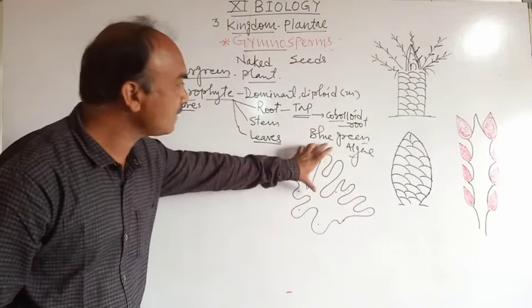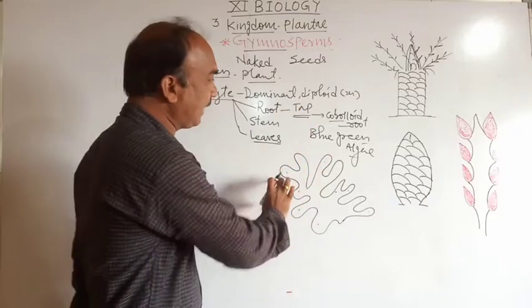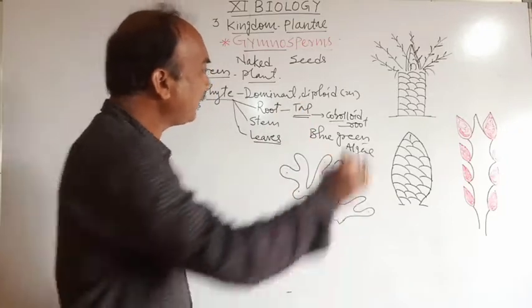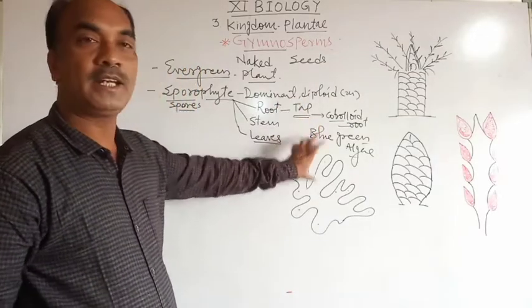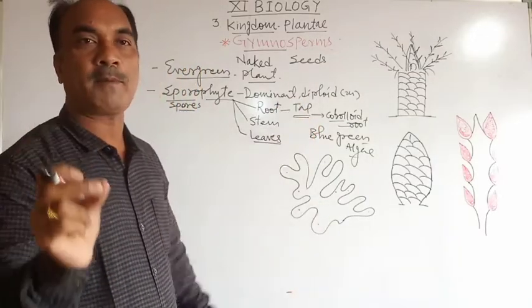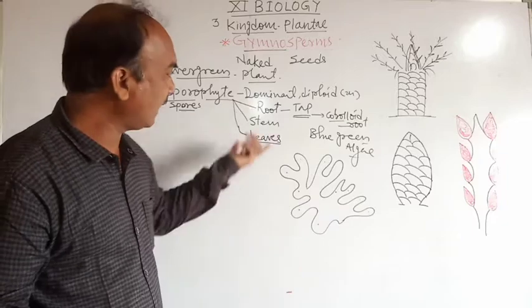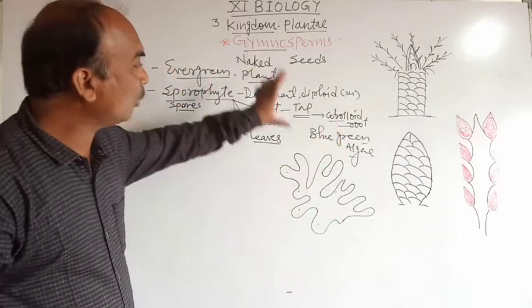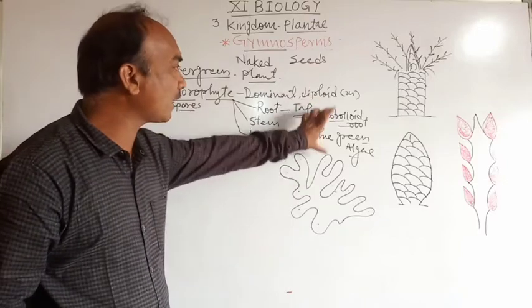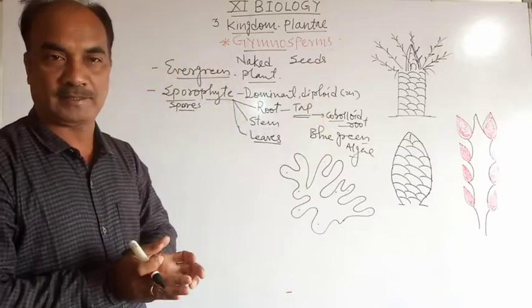The presence of blue-green algae within the coralloid root, and their association is a symbiotic type of association. Symbiotic association means both the partners, both the organisms are beneficial.